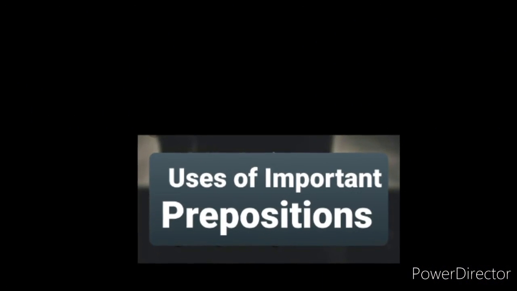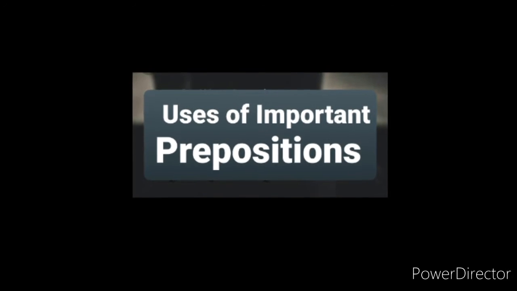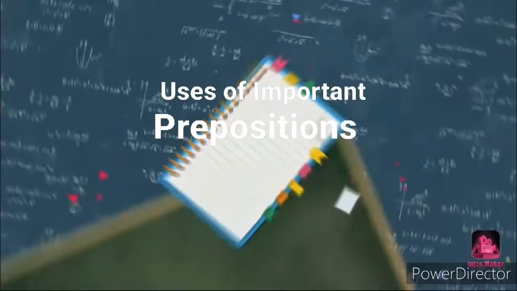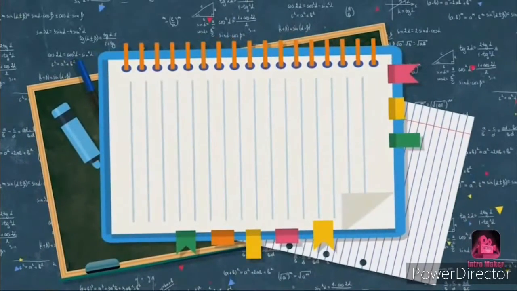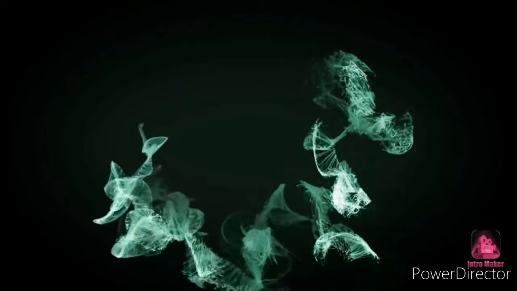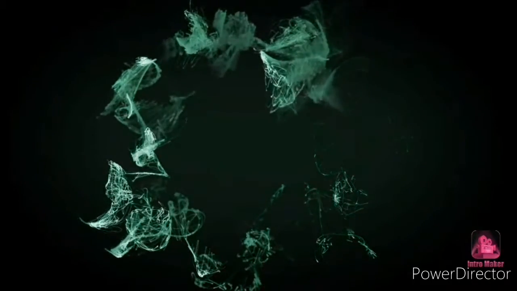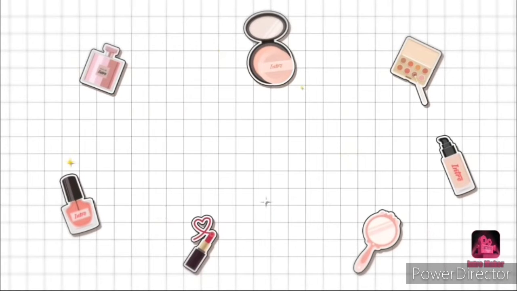First is uses of in. In is used to show a stationary position inside a premise. For example, I am in the room, she is in the class. Next, in is used to show the names of big countries, cities or areas. For example, I live in India, she lives in Delhi.